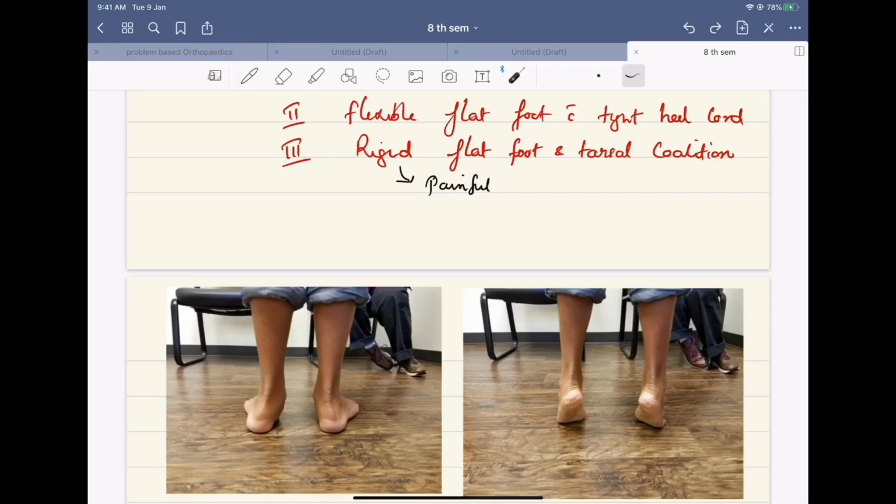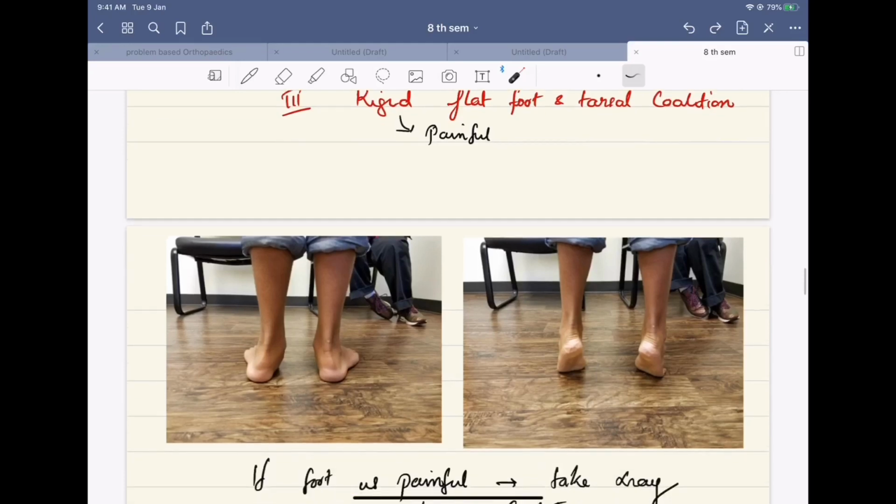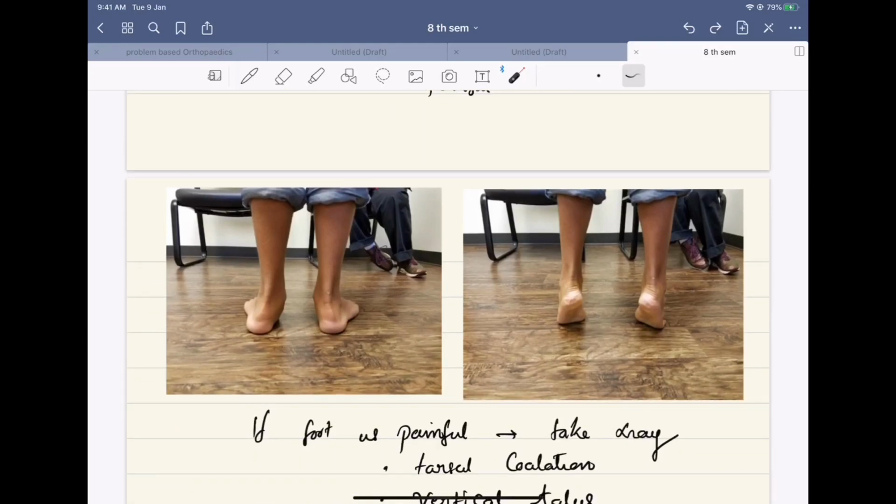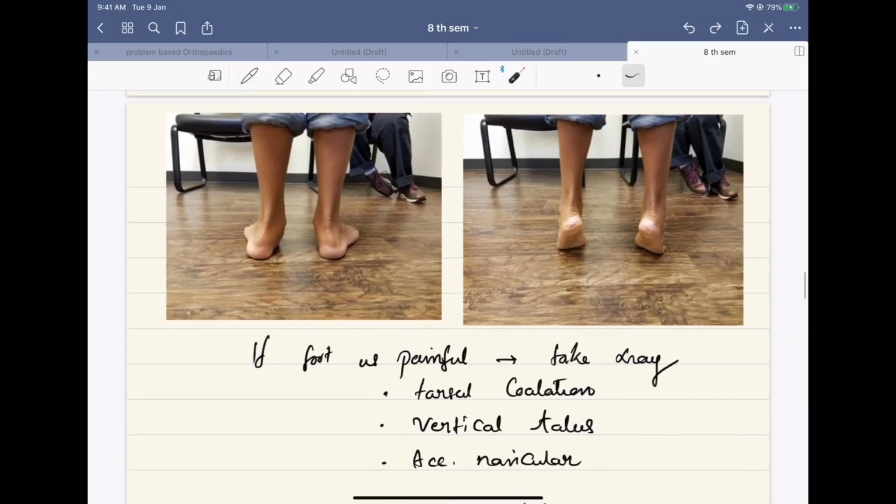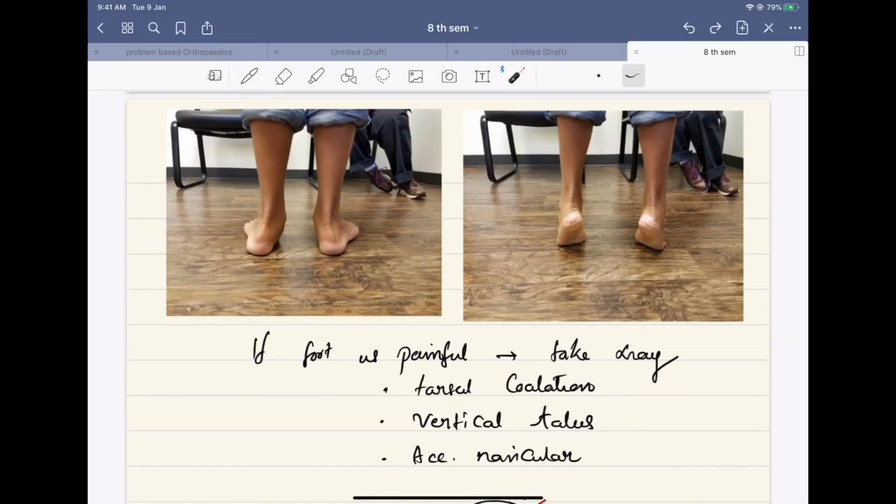If the foot is painful, we have to look for causes of rigid flat foot and also rule out tarsal coalition. This is an important test. Ask the patient to stand on the toes after supporting on the wall, and if the arch is reformed, that means it is a flexible flat foot. Otherwise, it is a rigid flat foot. So this test differentiates between a rigid flat foot and a flexible flat foot.